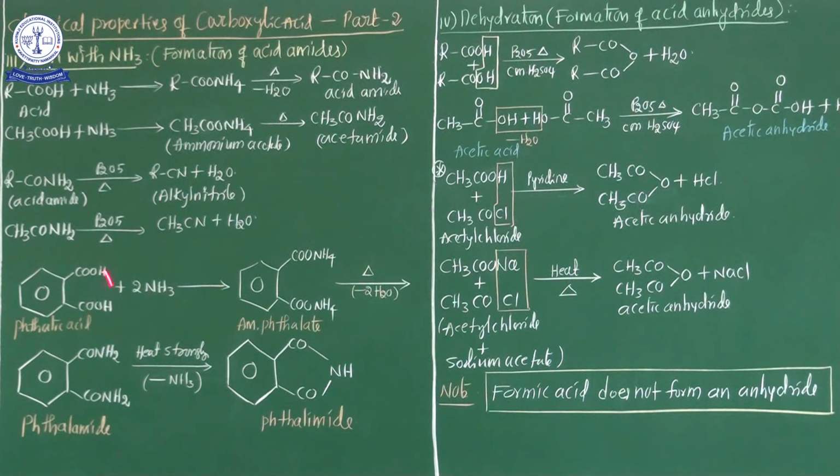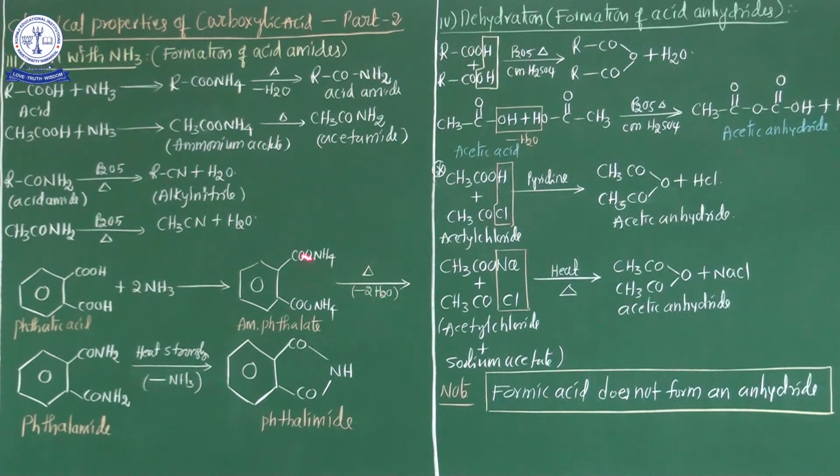Now see one more example here. It's phthalic acid, you know that very well. This is a benzene group, an aryl group, connected with dicarboxylic acid. This is nothing but phthalic acid. Now treated with ammonia, ammonium phthalate is formed. So phthalic acid, in the presence of ammonia, gives the intermediate product ammonium phthalate.